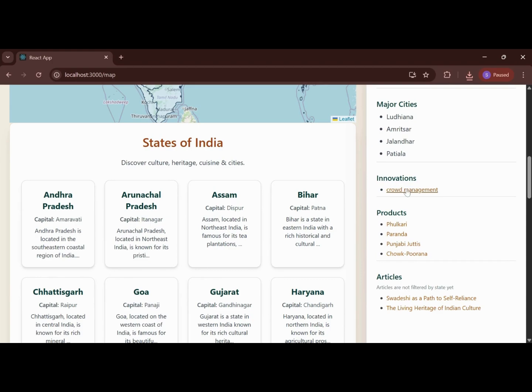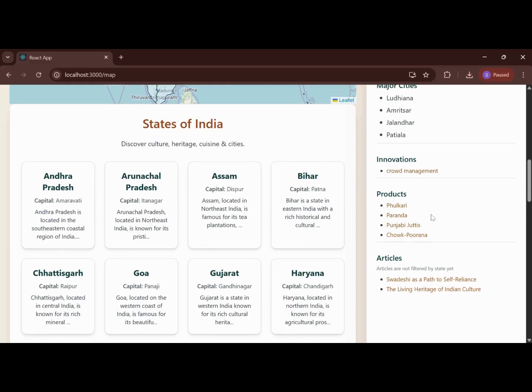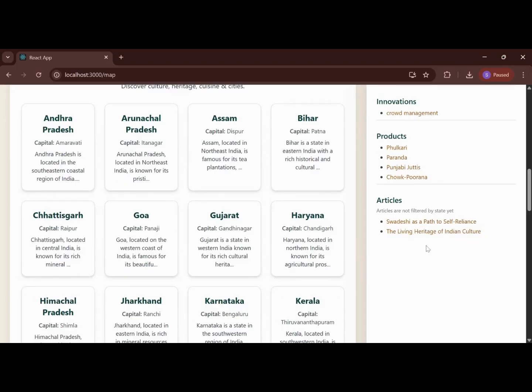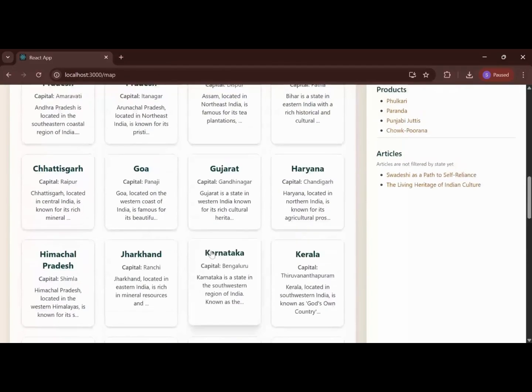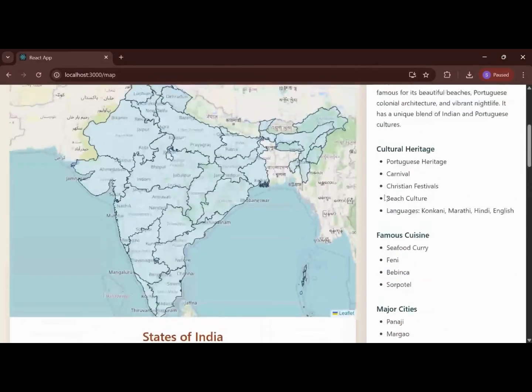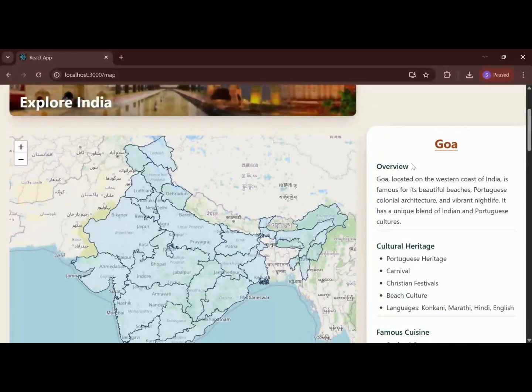So this is a working link. We can click on the link and we will be redirected to the innovation made in this state, which is available on the website. And also we have the product option, which is on the next page. Then we have some articles. The articles are not filtered by state. These are the articles present on the website. Here also we can click on the state and view the details over here.